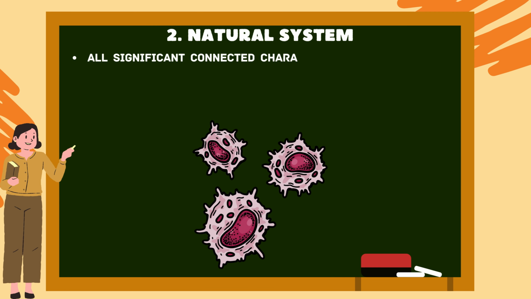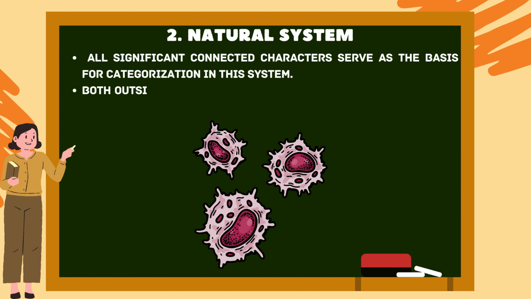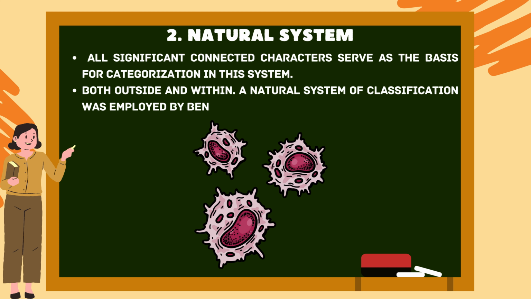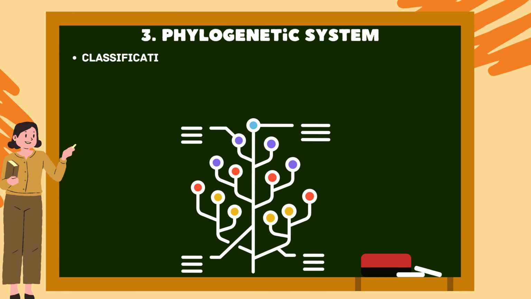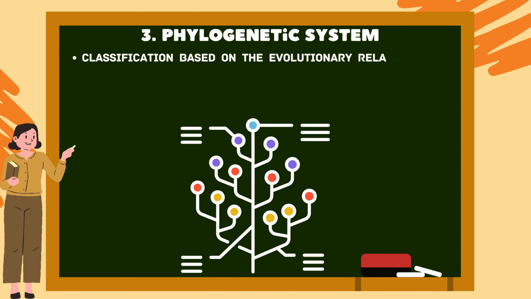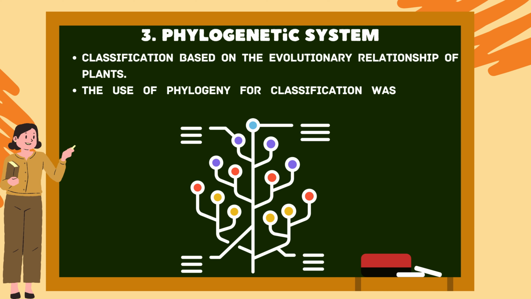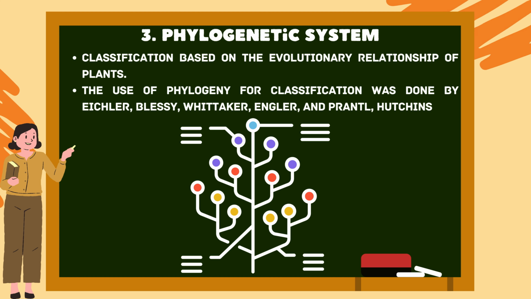Natural system: in this system, classification is based on all the important related characters, both external and internal. Bentham and Hooker, Addison and Kendall used a natural system of classification. Phylogenetic system: classification based on the evolutionary relationship of plants. The use of phylogeny for classification was done by Eichler, Engler and Prantl, and Hutchinson.